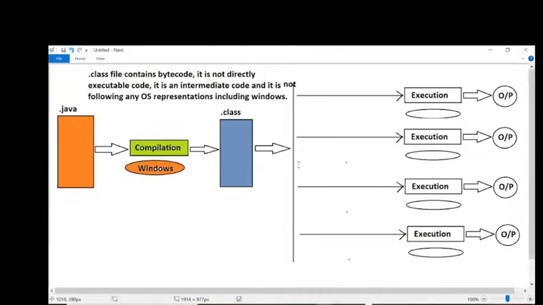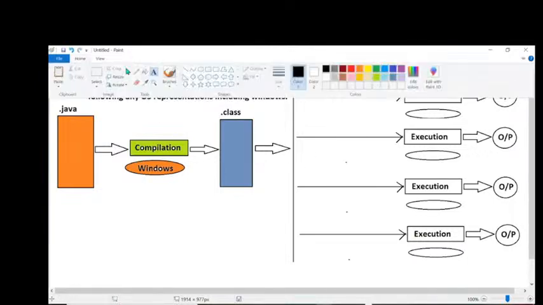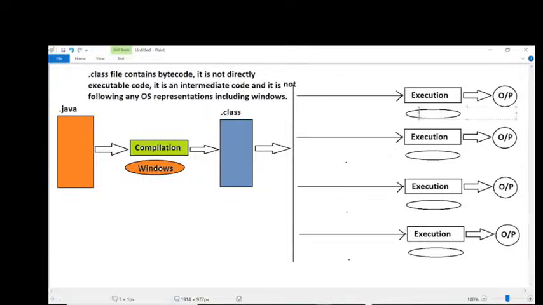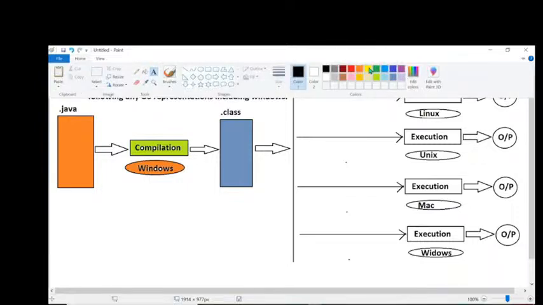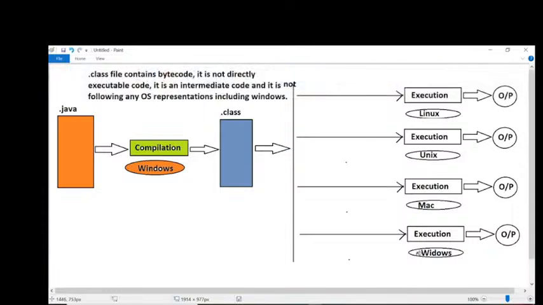Now I want to consider some operating systems here. For the first execution, I want to provide the Linux operating system. For the second execution, I want to provide the Unix operating system. For the third execution, I want to go for Mac. Then the fourth time, I want to use the same Windows operating system. Guys, all of you get my point or not? Fourth time, can you understand it clearly.